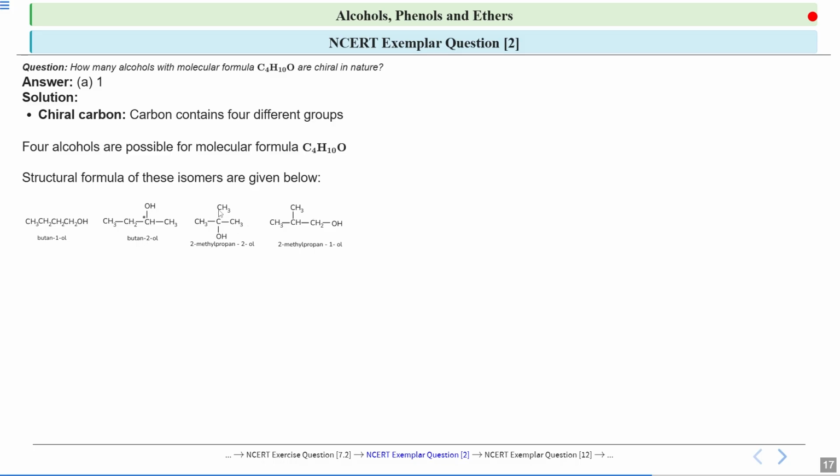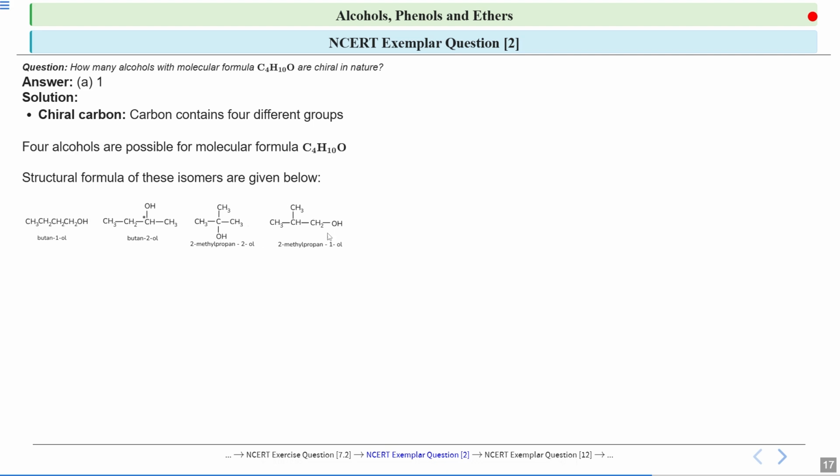Now look at this particular structure. In this structure, this carbon is a tertiary carbon because it is further attached to three carbon atoms. One this and one this. So this is a tertiary carbon. In this you will see that this carbon is not a chiral carbon, because all these methyl groups to which this carbon is attached are the same. These are not different. So this will not be a chiral carbon. So this is 2-methylpropan-2-ol. We will select this as the parent chain, and on the second position a methyl group and a hydroxyl group are attached.